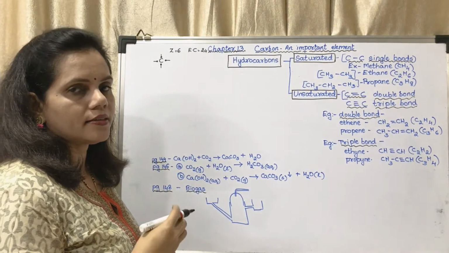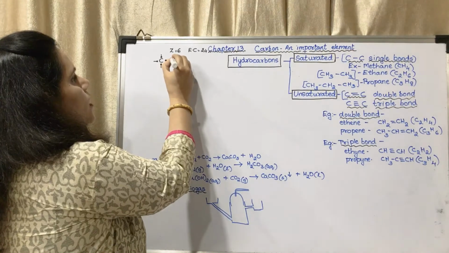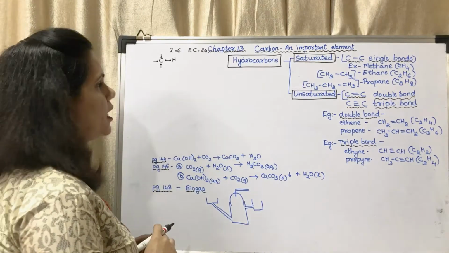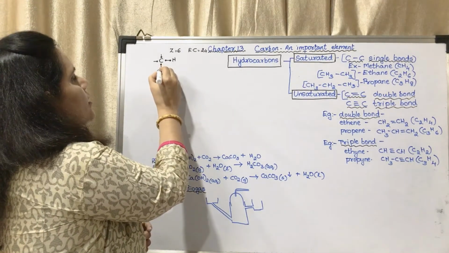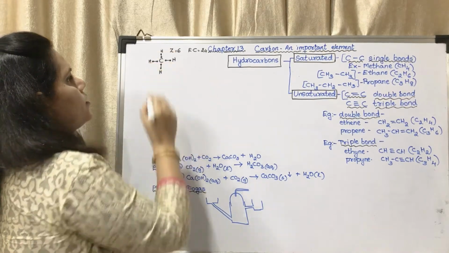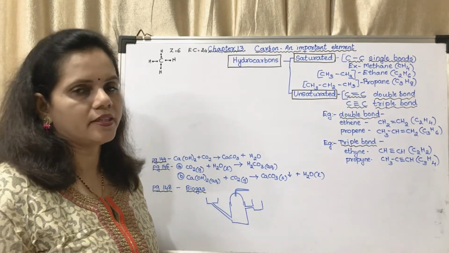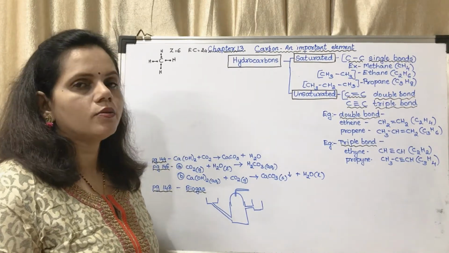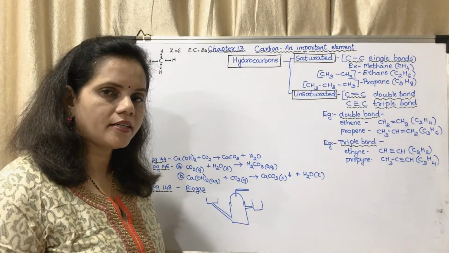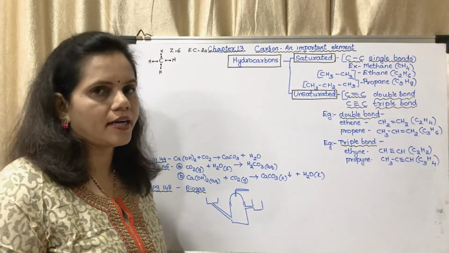It is going to share that 1 electron with another hydrogen atom. Hydrogen has only 1 electron and that 1 electron is shared with that carbon. Okay, there is another hydrogen atom, another hydrogen atom, another hydrogen atom. So this is methane. This is the basic hydrocarbon, the very first hydrocarbon, which has 1 carbon atom and 4 hydrogen atoms, in which 1 carbon atom has formed 4 covalent bonds with 4 hydrogen atoms.